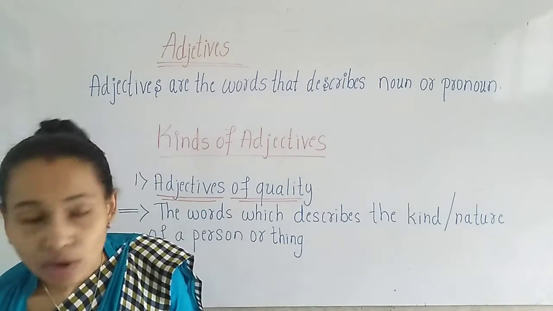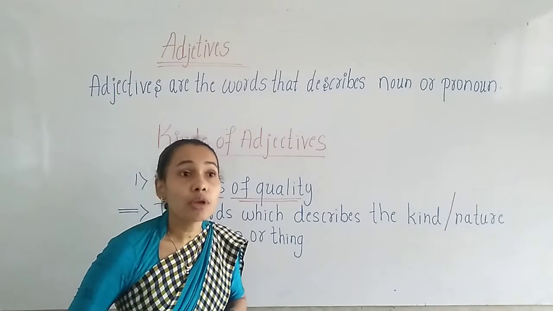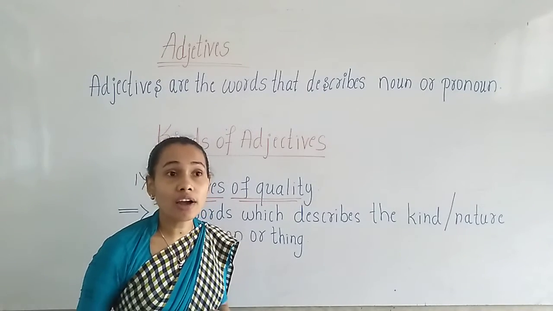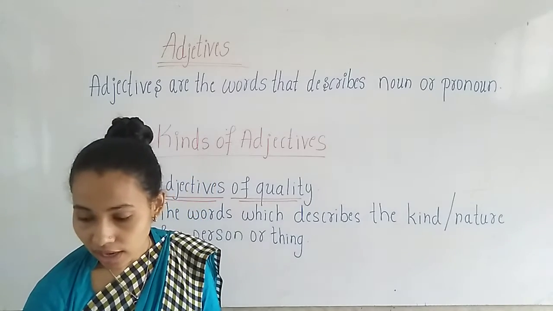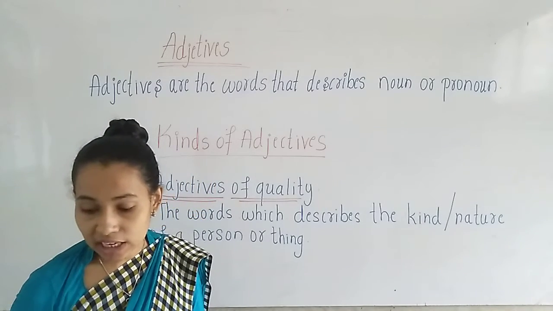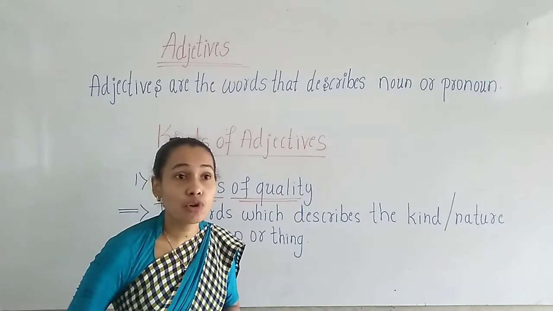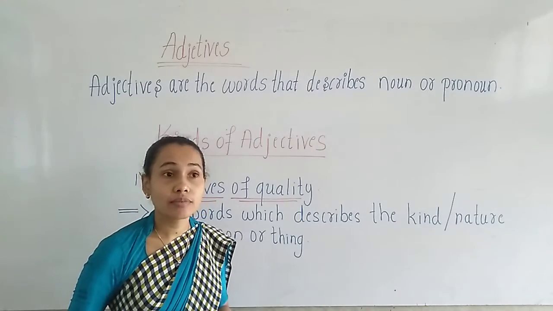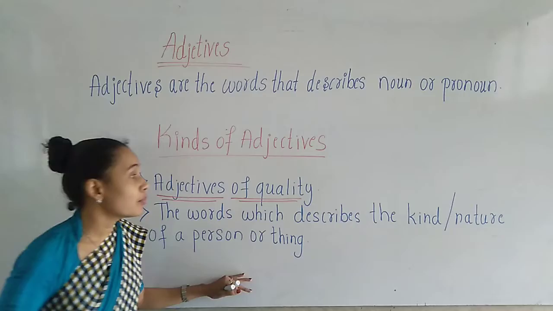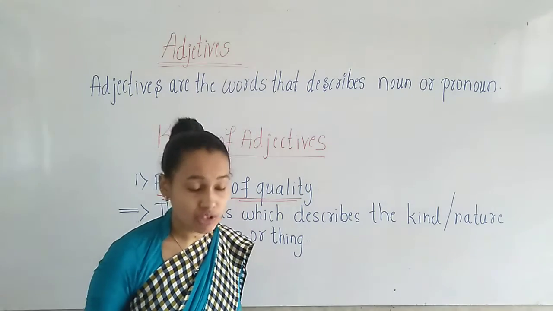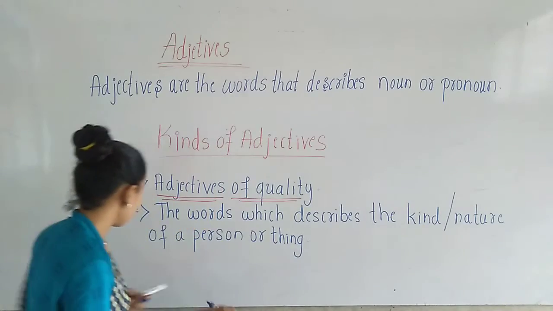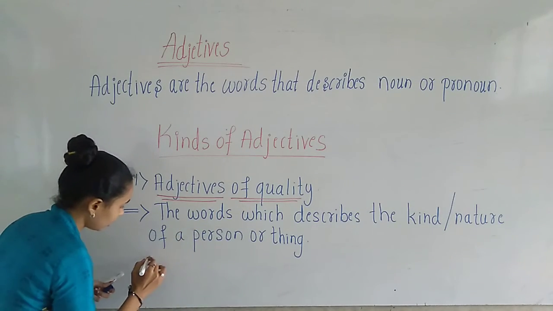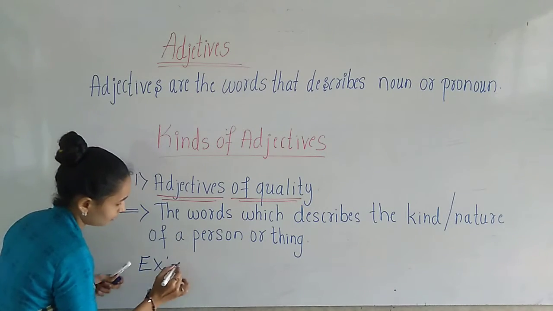Okay children, for example, good, beautiful, hard, calm, angry, and then deep, straight, rich, poor, bad. These all are examples of quality which describe the nature of a person or thing. Let us write some examples for this.